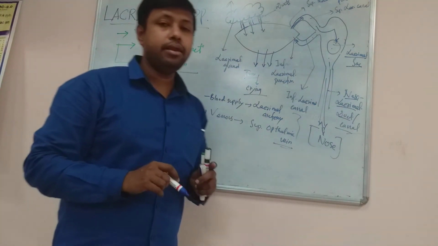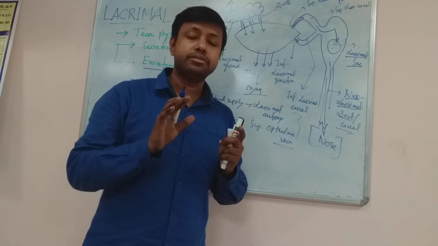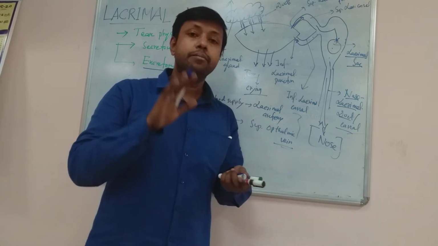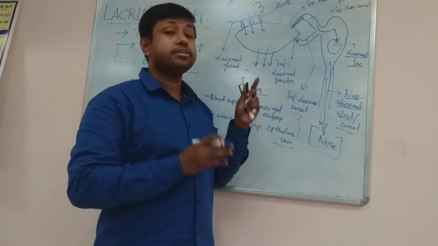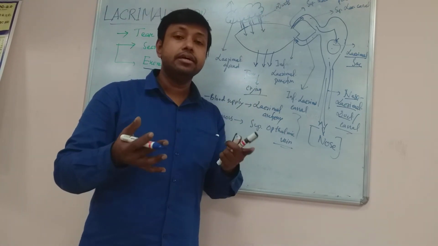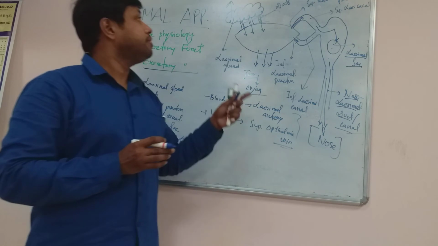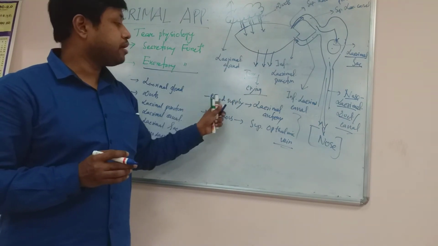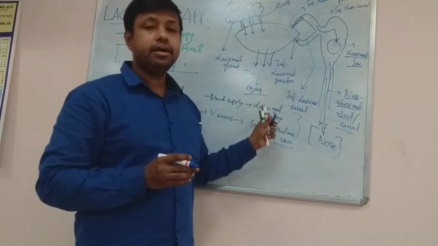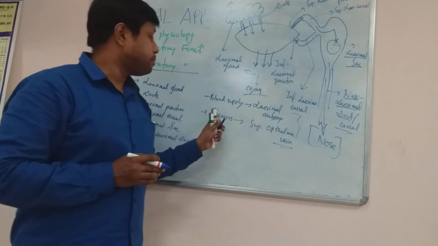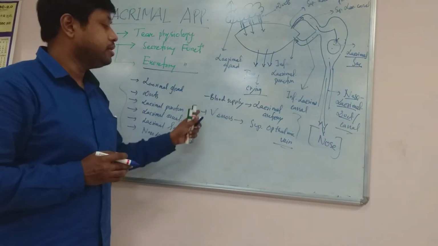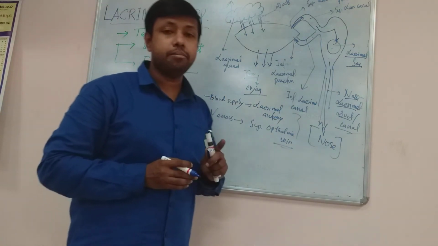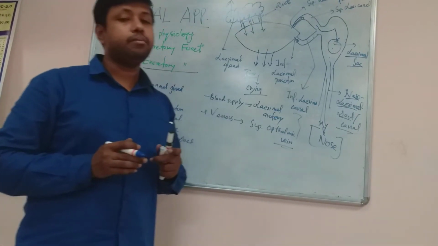Again I am telling you, the lacrimal apparatus is supplied by two important nerve supplies, parasympathetic as well as sympathetic. Parasympathetic is the most important and is supplied by the facial nerve, and that is responsible for production of tear in response to emotions. Blood supply of the lacrimal apparatus is via the lacrimal artery. Venous blood supply is by the superior ophthalmic vein. So these are the various nerve supply, blood supply and venous supply of the lacrimal apparatus and lacrimal gland.